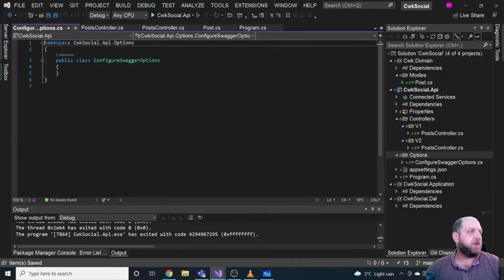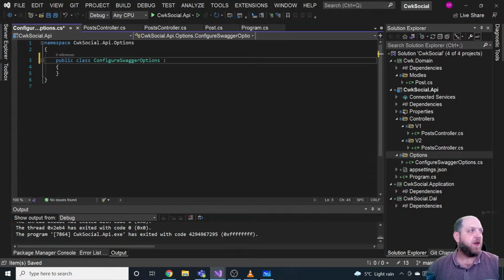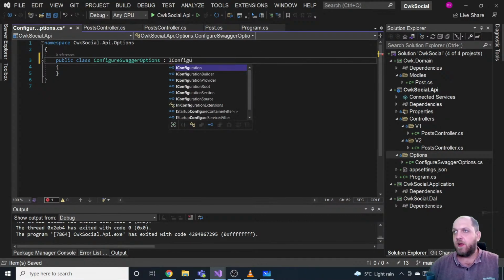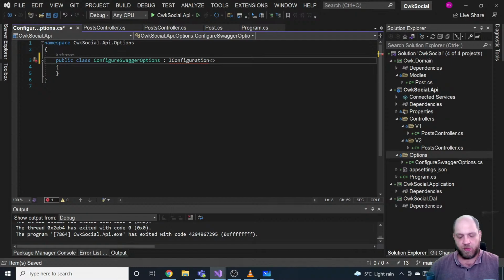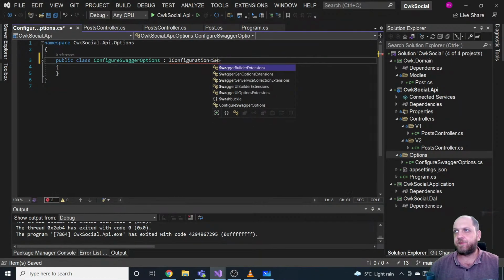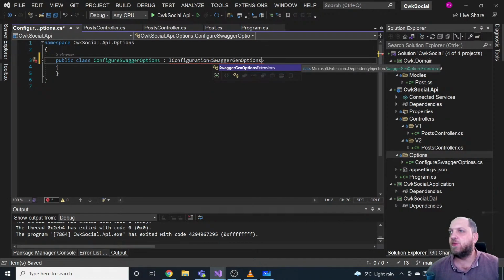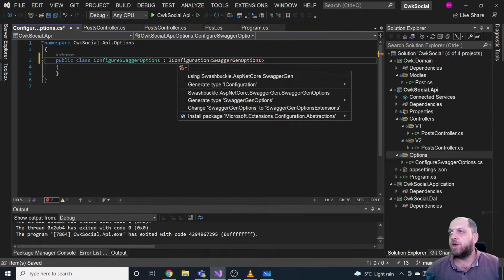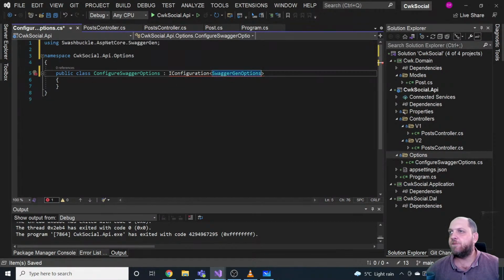Of course, that would be a public class, and in order to really be able to add this as a configuration to the service collection, we just have to implement an interface. That would be IConfigureOptions, a generic interface, and we have to specify SwaggerGenOptions, because we need the Swagger generator options to actually set things for Swagger, and use Swashbuckle.